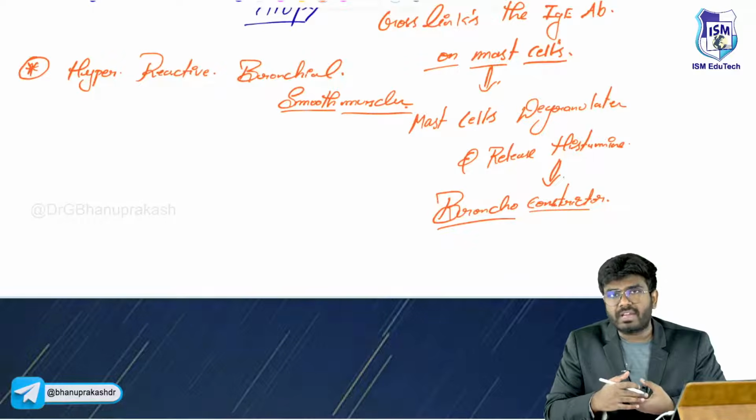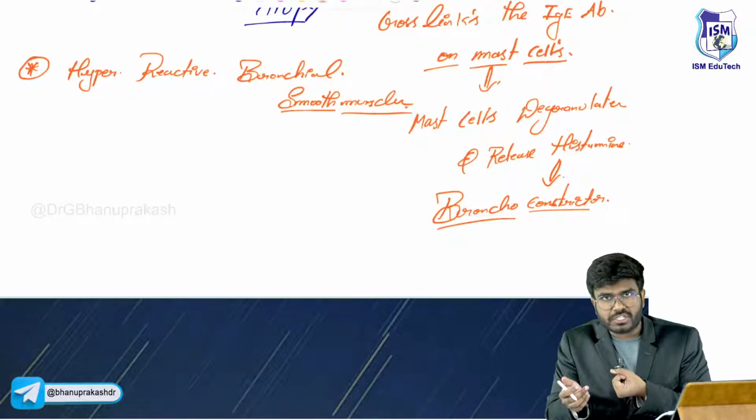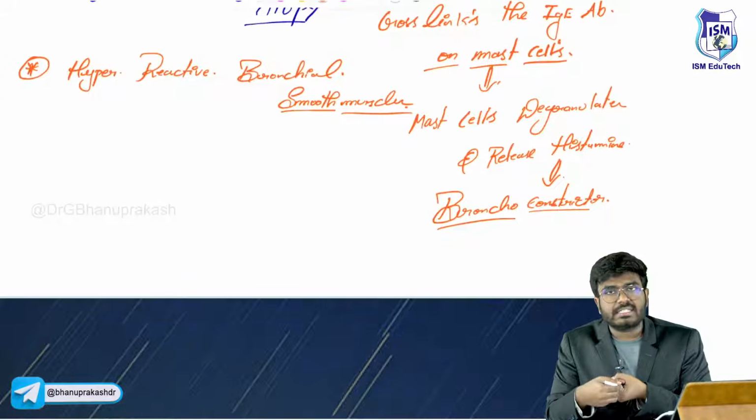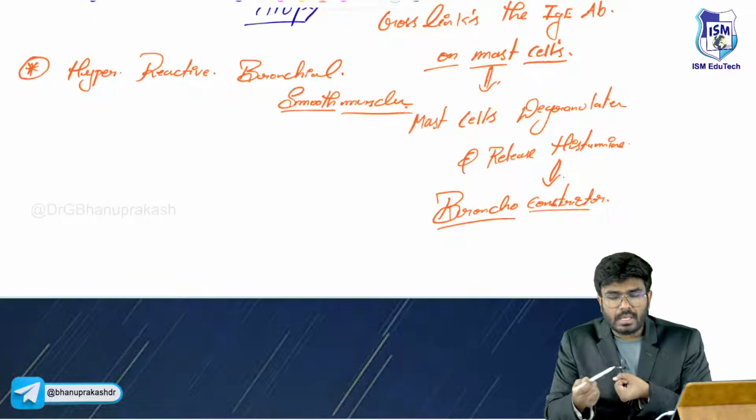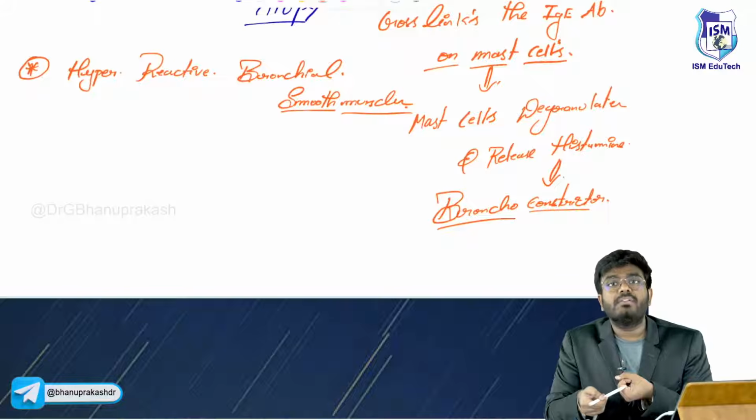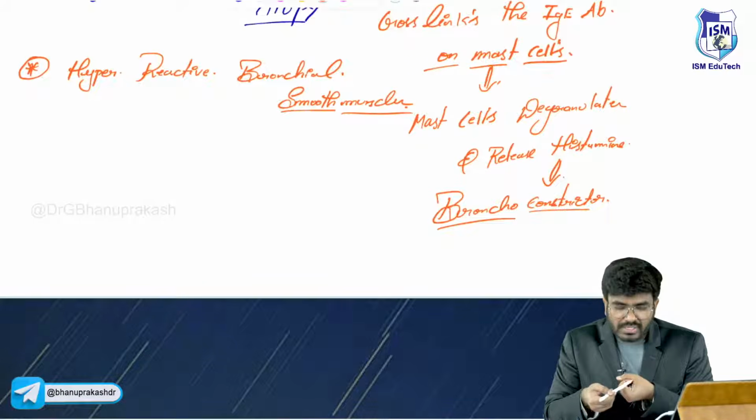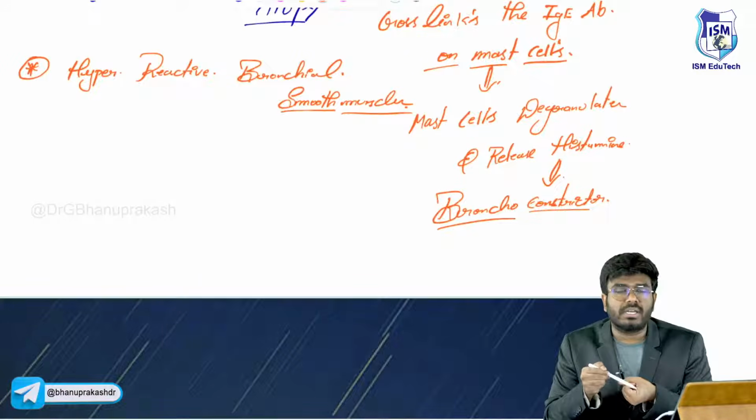So in a patient who is having asthma, not only is bronchoconstriction there, which is decreasing the lumen. Not only that, in asthma patients the glands in the bronchus will over secrete the mucus. So what will the mucus do? The mucus is going to further block the airway passage.